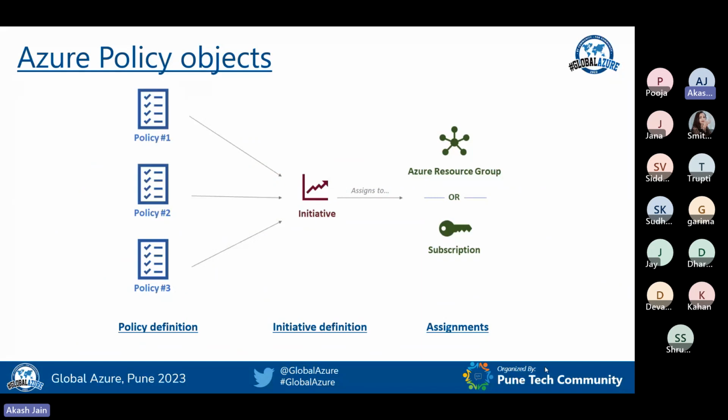This is again simple, the three objects explained with a diagram. So policy 1, policy 2, policy 3, individual policies are called policy definitions. If we combine all three policies and put them into an initiative, that is called an initiative definition. And the last one is assignment, whether we are assigning it to the Azure resource group or to a subscription. Just pictorial graphics to understand the three objects.